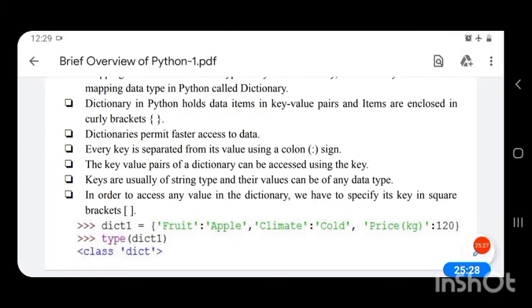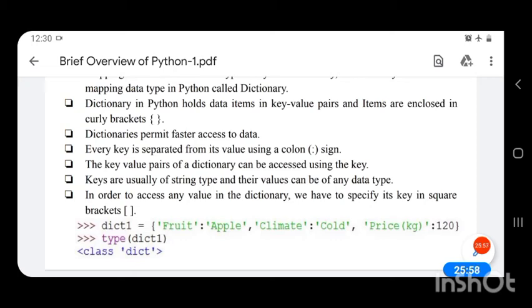So here we have created a dictionary dict1 equal to, in curly braces, first key, that is fruit, in single quotes, colon, apple. So a key and its value are separated by a colon.